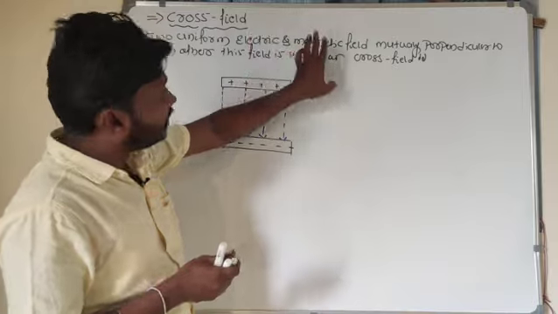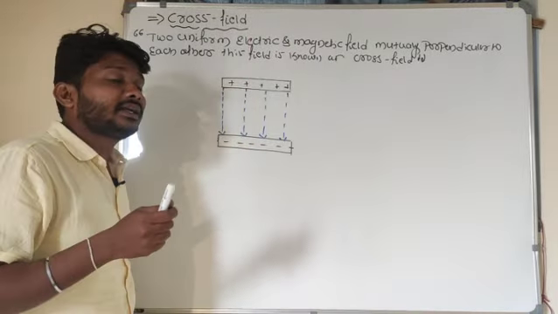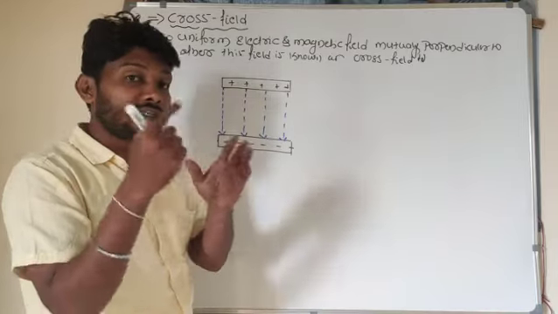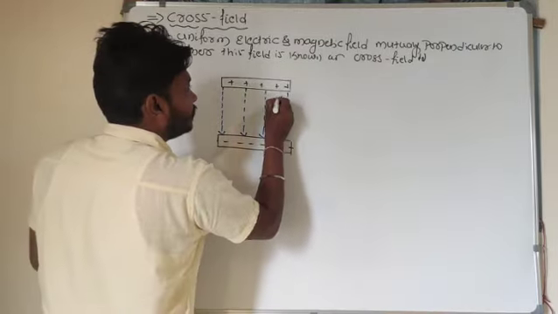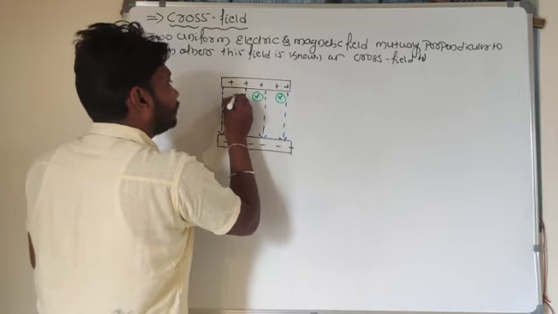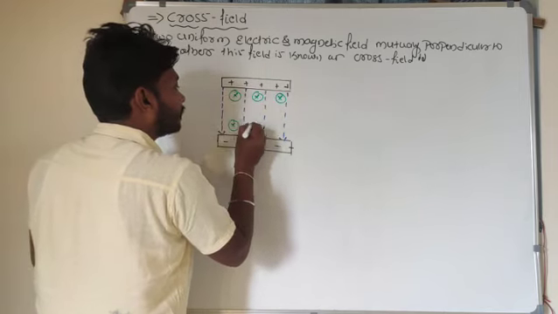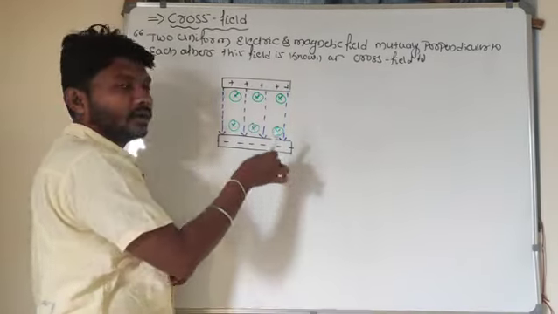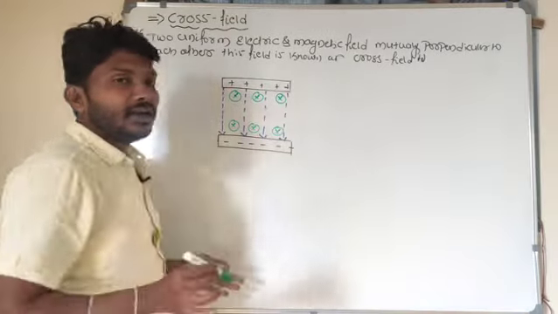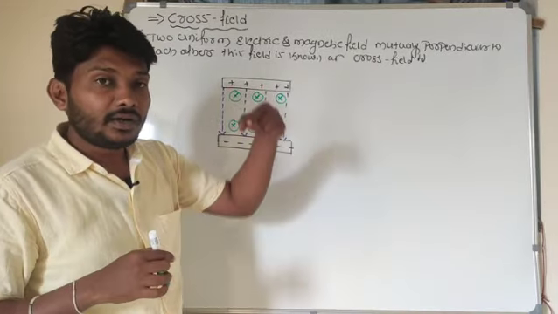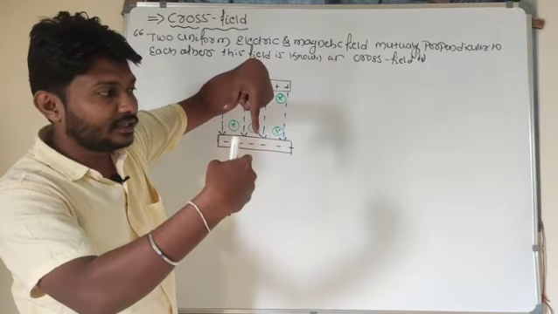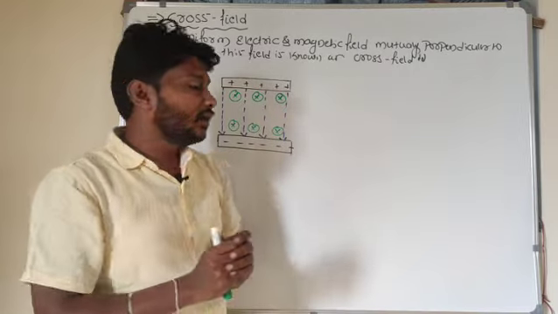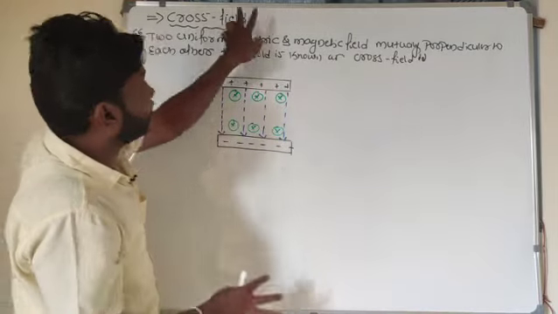Now I can consider the magnetic field direction. So I can take the magnetic field by the cross symbol, which means the magnetic field lines are into the plane here. This is the magnetic field region. Look here, the electric field direction is downward, whereas the magnetic field lines are into the plane. These two fields are perpendicular to each other. This is the direction of the electric field, and this is the direction of the magnetic field. These two fields are mutually perpendicular to each other. This entire region I can take as the cross field here.